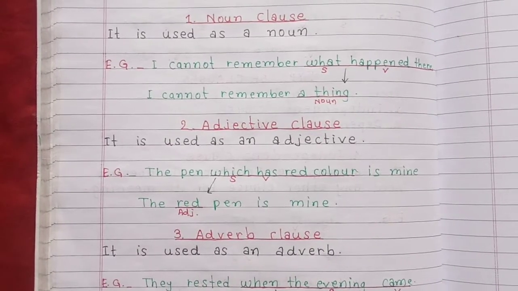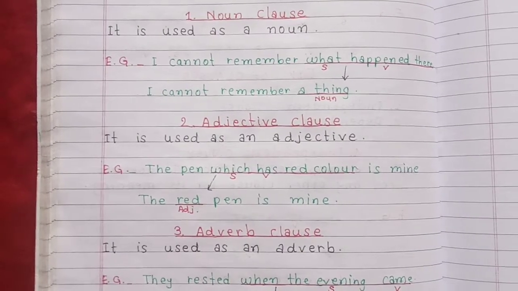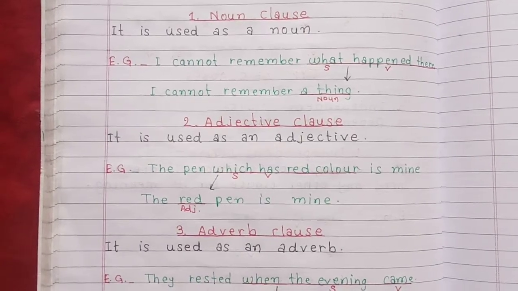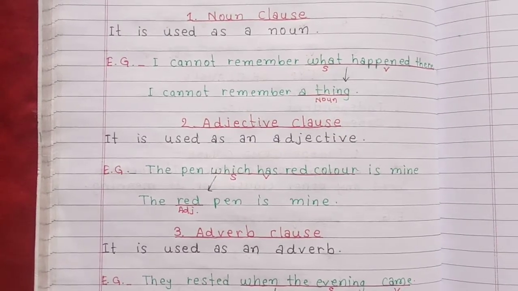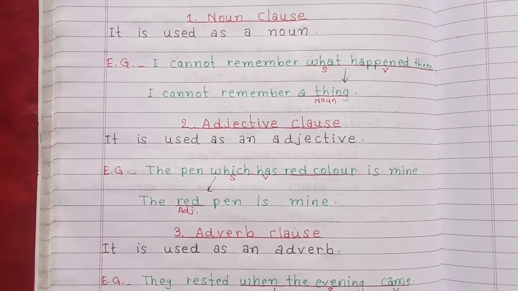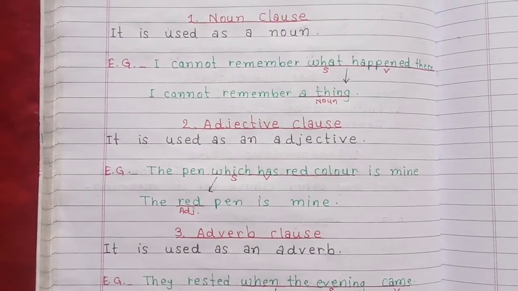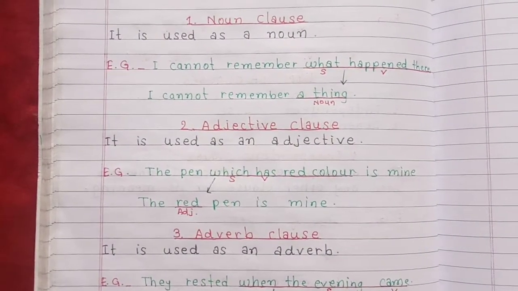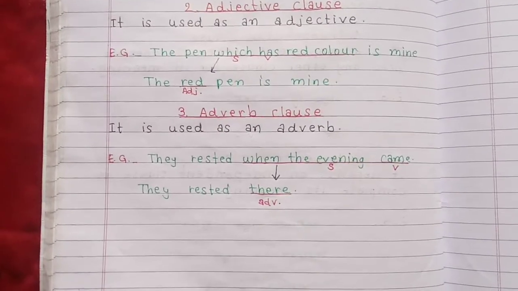Which has red color, in this sentence, which is the subject, has is a verb, and it acts like an adjective. Now prove it with the second example, the red pen is mine. We can also use which has red color instead of red. So this sentence is proof that which has red color behaves like an adjective, so it is called an adjective clause.